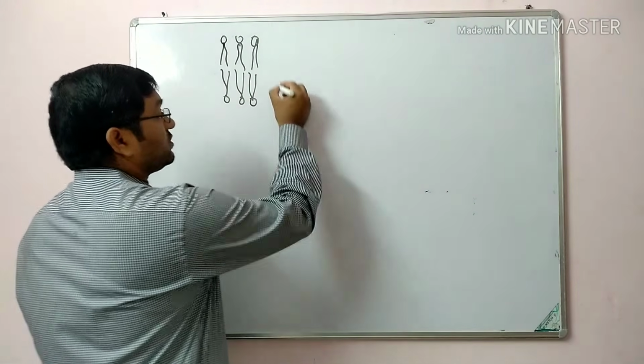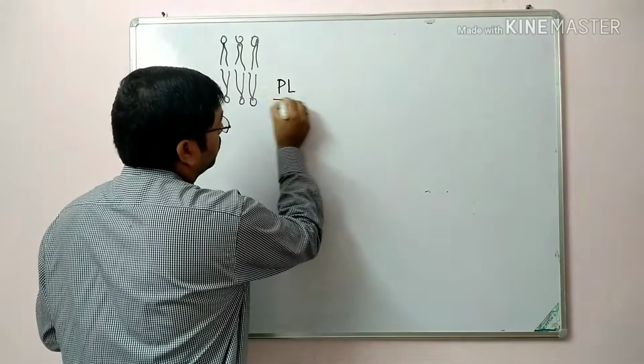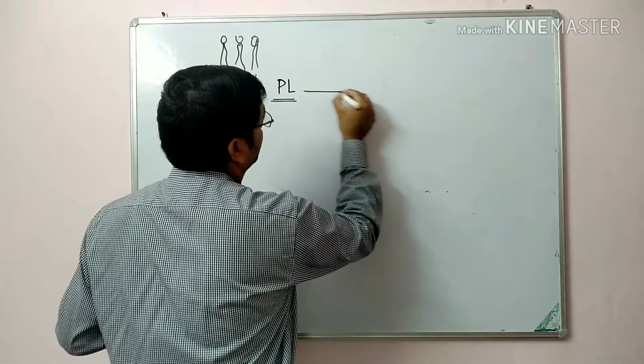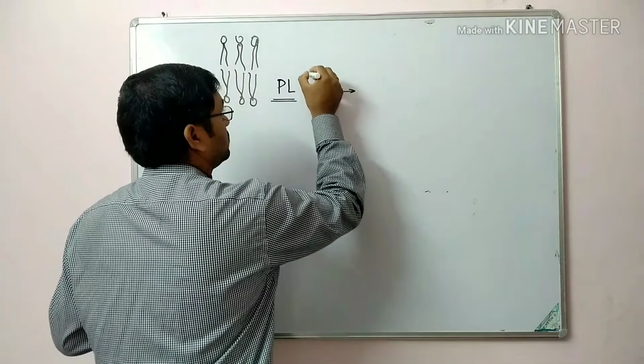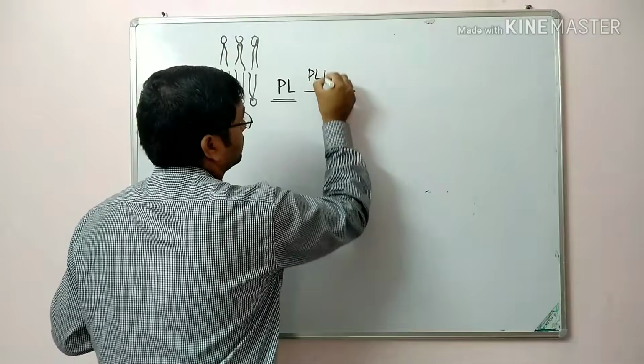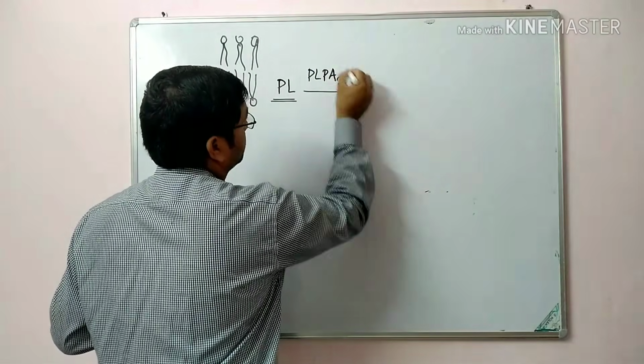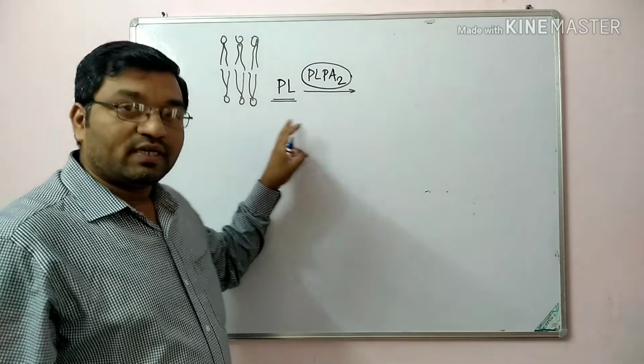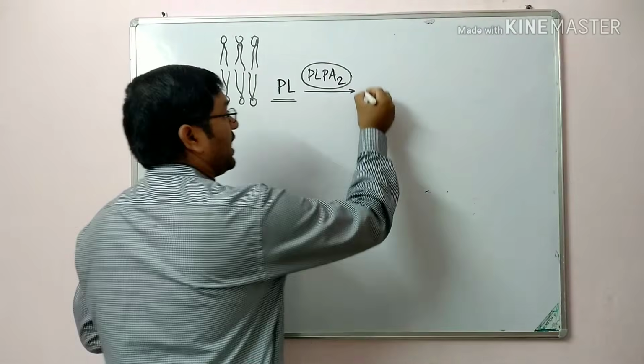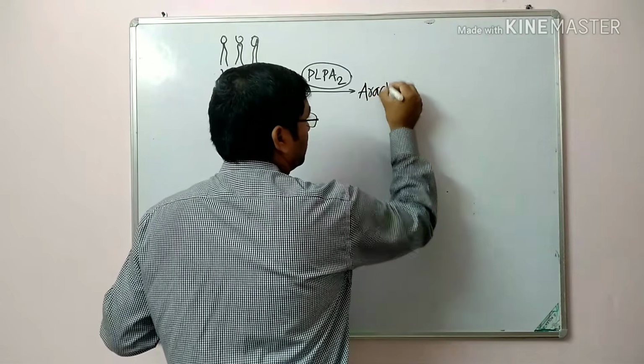By the action of phospholipase A2, this phospholipid gets converted into arachidonic acid